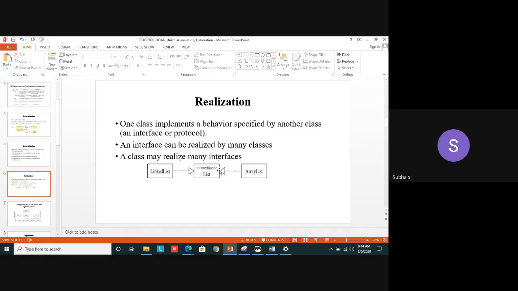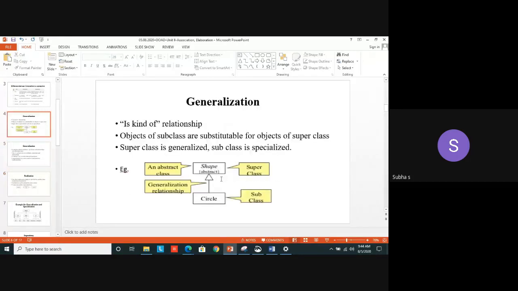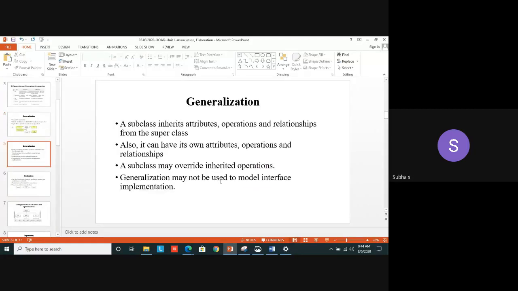I can make use of an interface. Yes, that can be used by another class also. That interface is implemented by some other class. That interface can be used by some other class. That is denoted as realization. Look at the diagram. Look at that symbol also. Dotted line with arrow mark. Okay, that denotes the realization. In the previous thing, we saw what? A normal line with a triangle symbol. This is the difference between generalization and realization.